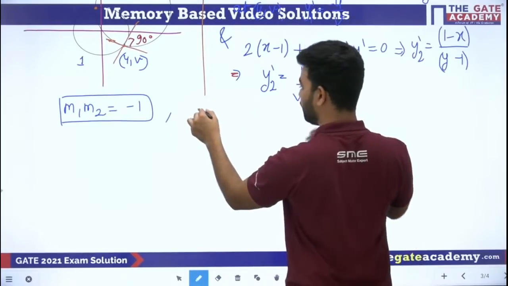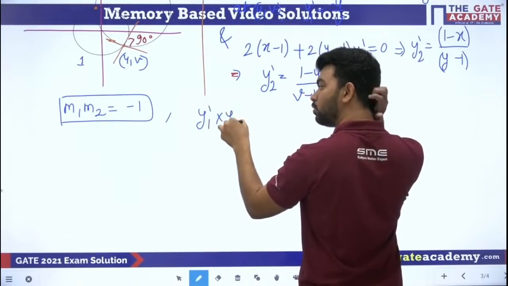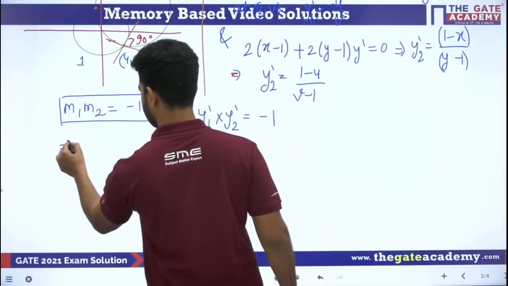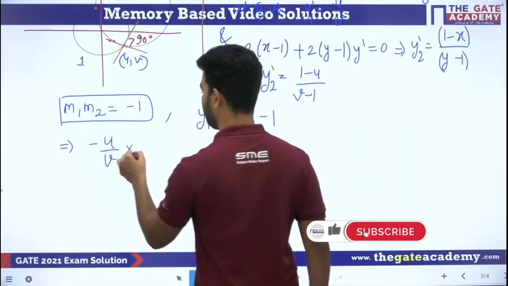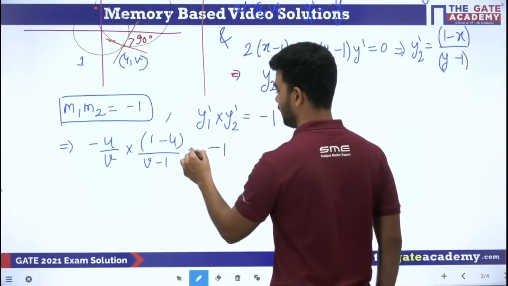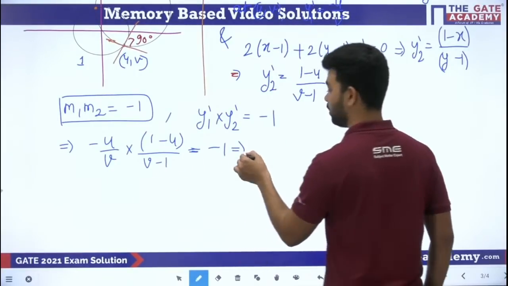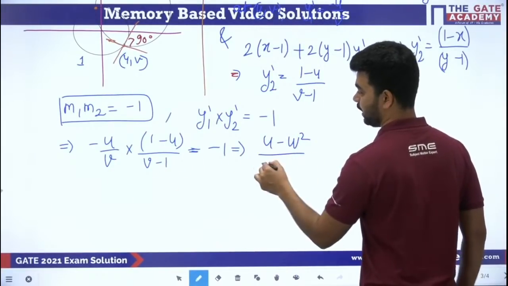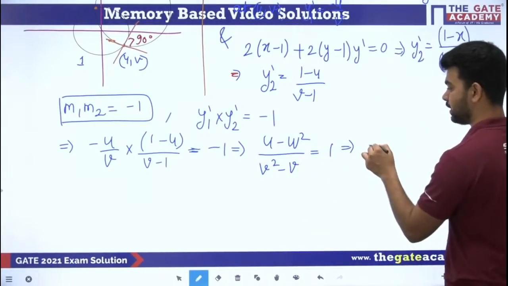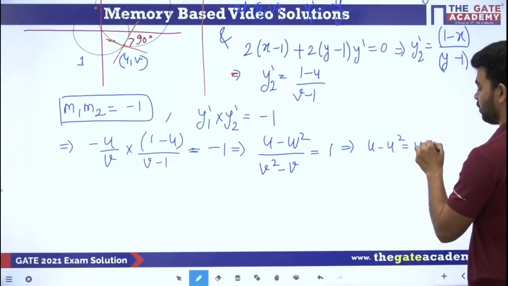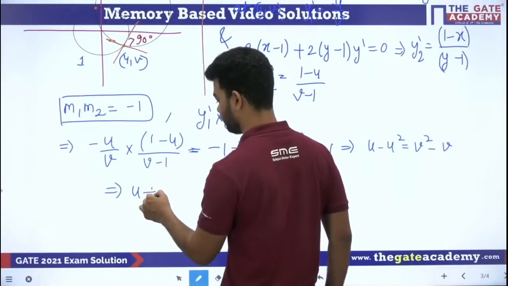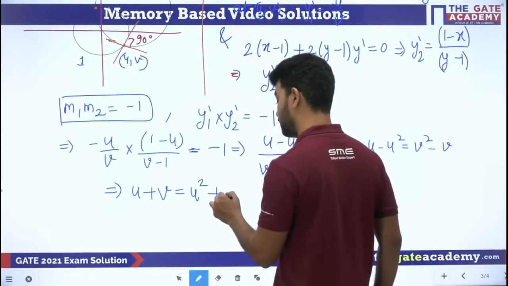Now here we will write y1 dash into y2 dash is equal to minus 1, guys. So what is this? Minus u by v into (1 minus u) by (v minus 1) is equal to minus 1, and this minus gets cancelled out. What you will get: u minus u square is equal to v square minus v. So from here you will get u plus v is equal to u square plus v square.